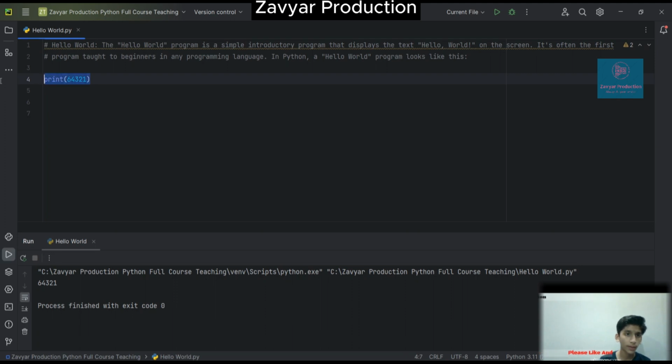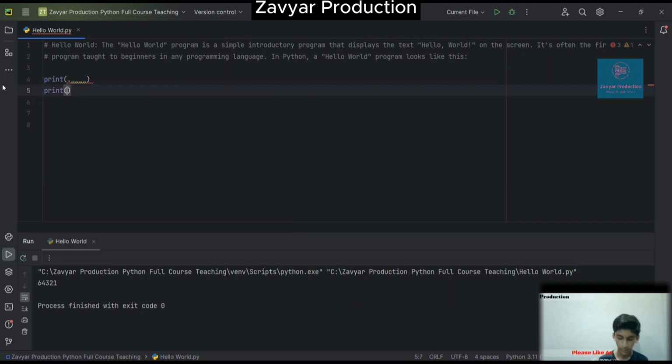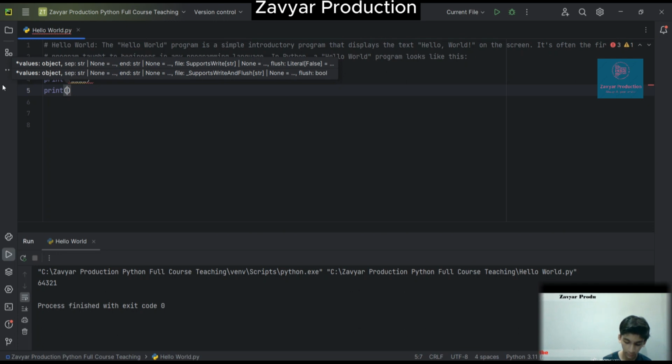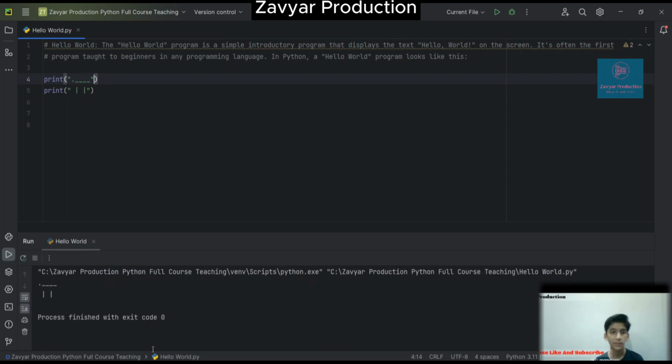So here we write print and then whatever we want to print. Oops, I forgot the quotation, so when I press run, it gives an error.